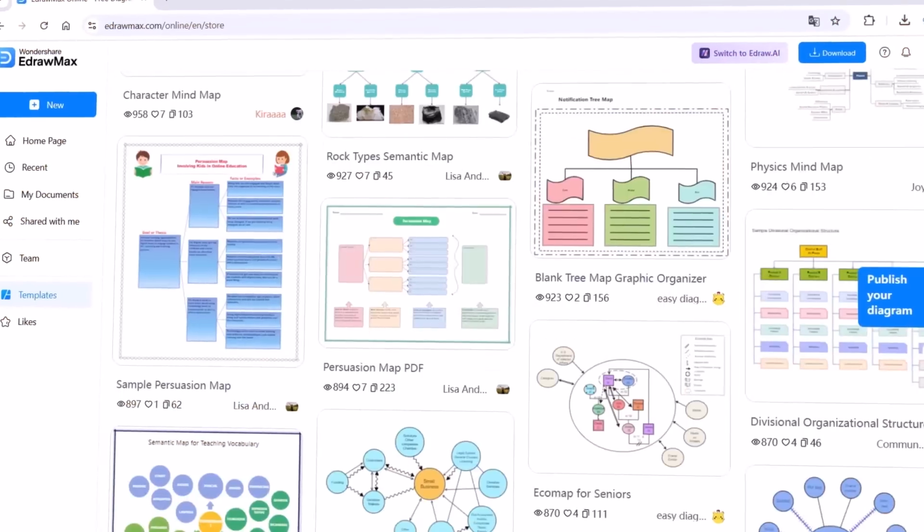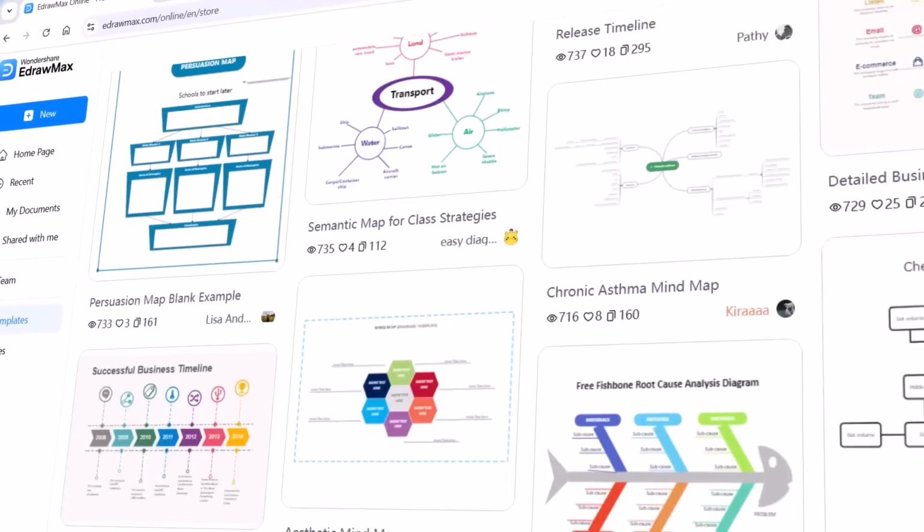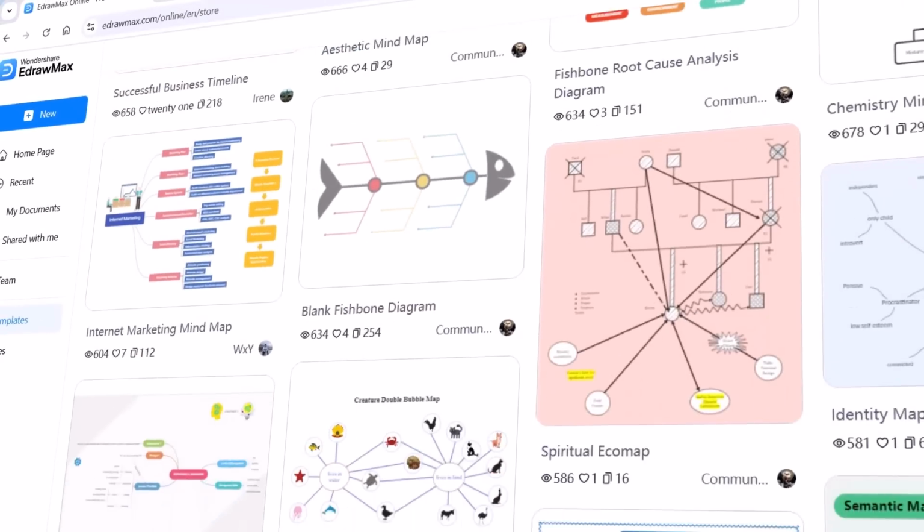Okay, this can happen in only one tool, not only one type of diagram, but there are various types of diagrams which you can create. In this example, I'll be showing you.